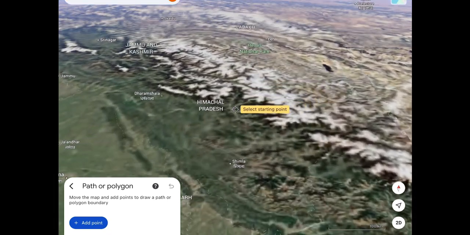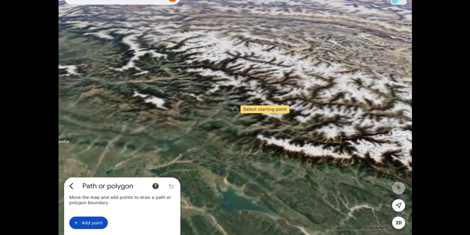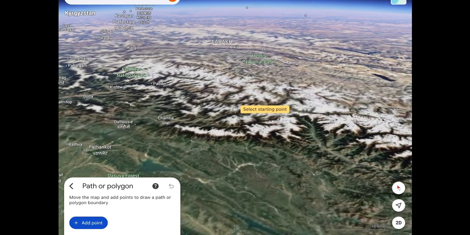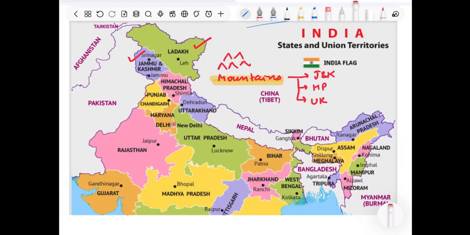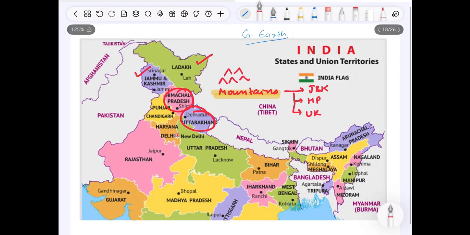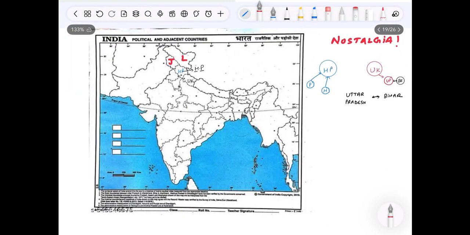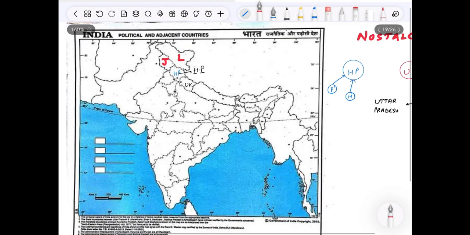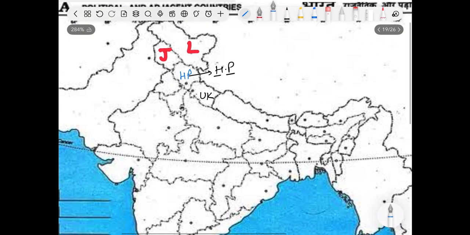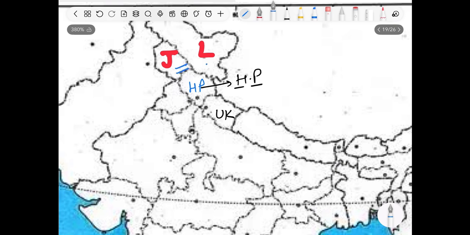So the states which are famous for your holiday destinations also are Himachal and Uttarakhand. Please remember the mountainous states Himachal and Uttarakhand. So these are neighboring states, Himachal Pradesh and Uttarakhand. Now three mountainous states you already are aware of: J&K, Himachal Pradesh and Uttarakhand. So this is a bit nostalgia for you. You must be aware of this map. You must have used it in your school time. See, this is J&K, this is Ladakh, this is Himachal Pradesh, this is Uttarakhand.